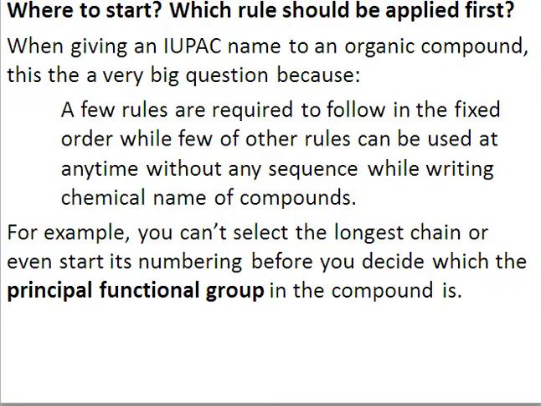So certain rules are fixed, you cannot compromise on them. So if there is only one functional group, no problem, that functional group is your principal functional group. But if there is more than one functional group, then the first rule is that you have to select the principal functional group first, then select the longest continuous chain, then start the numbering, right? So you cannot start the numbering or select the longest continuous chain unless you decide what your principal functional group is, right?